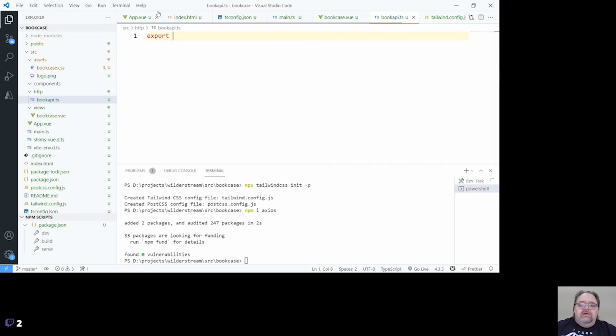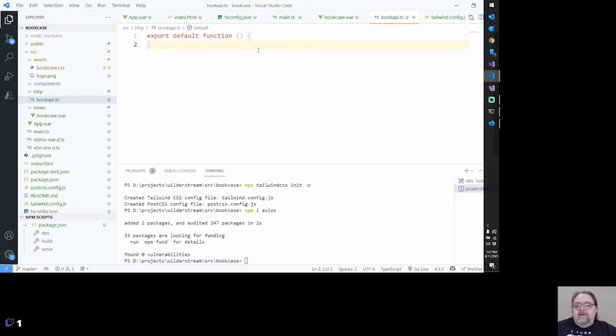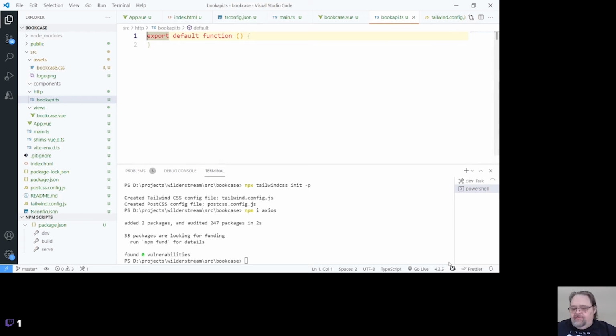And all I'm going to do here is export a default function. So I could return an object or class even if you want to do that. And you'll notice that in my use of JavaScript and TypeScript, I'm going to actually turn off Copilot because it's trying to help me too much.